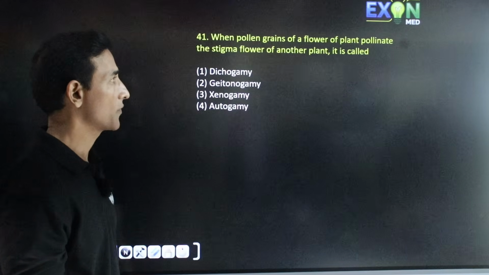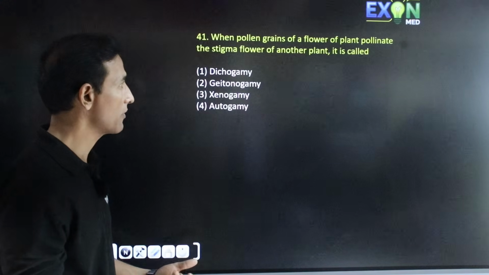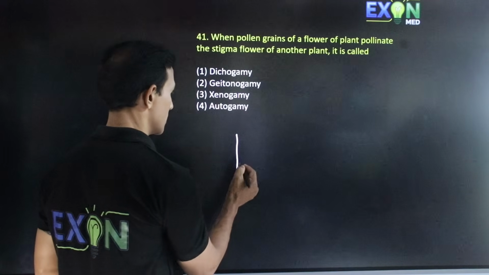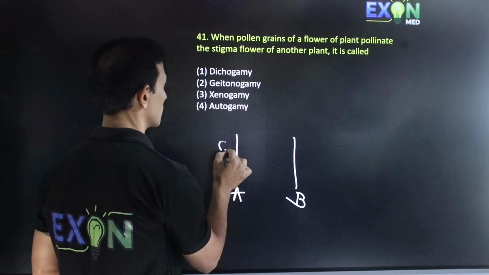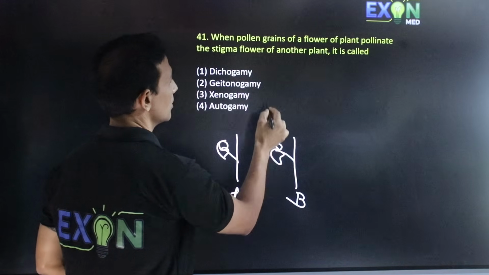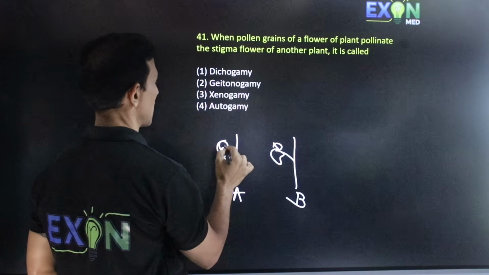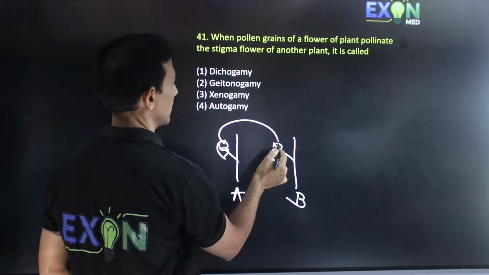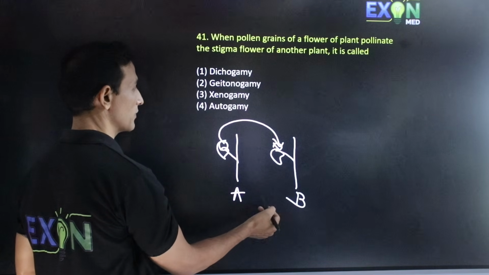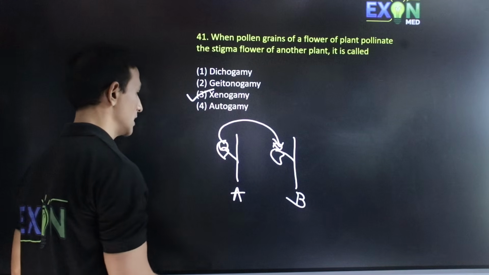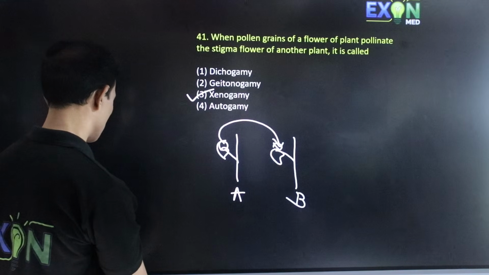When the pollen grains of a flower of a plant pollinate the stigma of a flower of another plant, it is called, see here, there are 2 plants A and B. So there are 2 flowers. The pollen grain of a flower of this plant will pollinate the stigma of this flower of another plant. Such type of pollination between 2 different plants is called xenogamy.